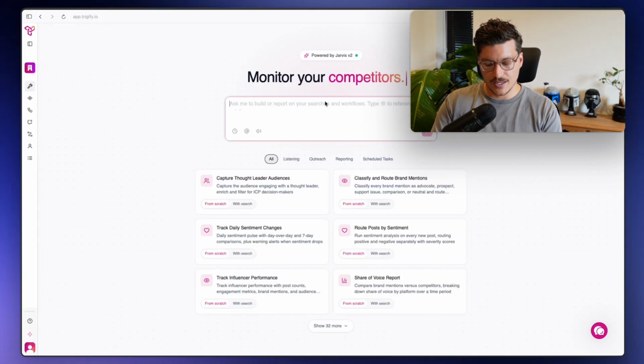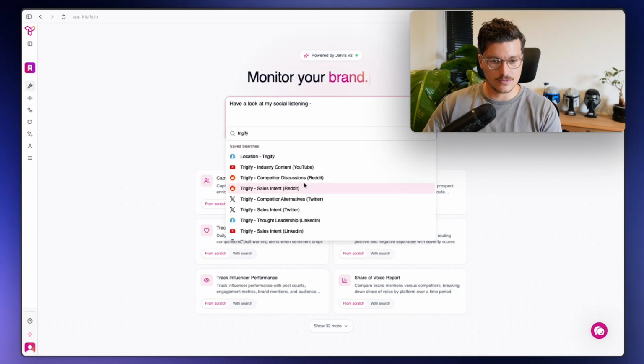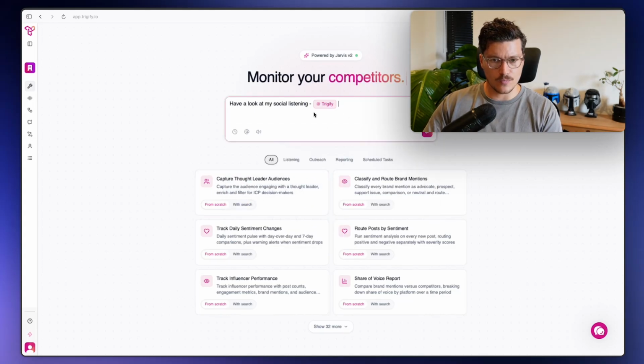So I could say, have a look at my social listening search. And then I'm going to do an @ and I'm just going to type in the search that I'm wanting to monitor, which is the trigger farm.